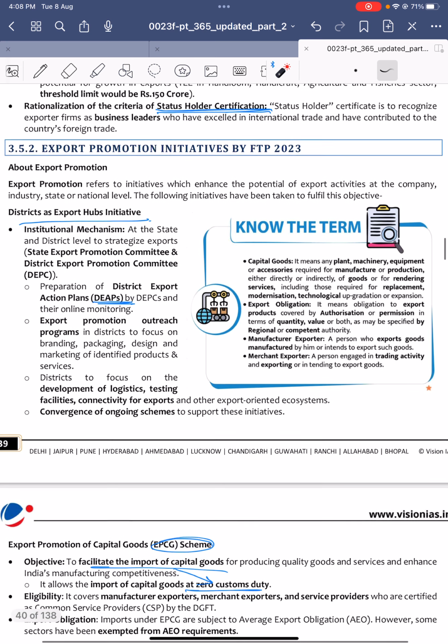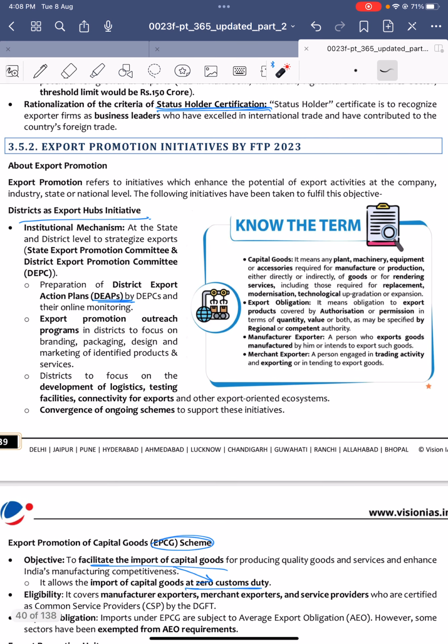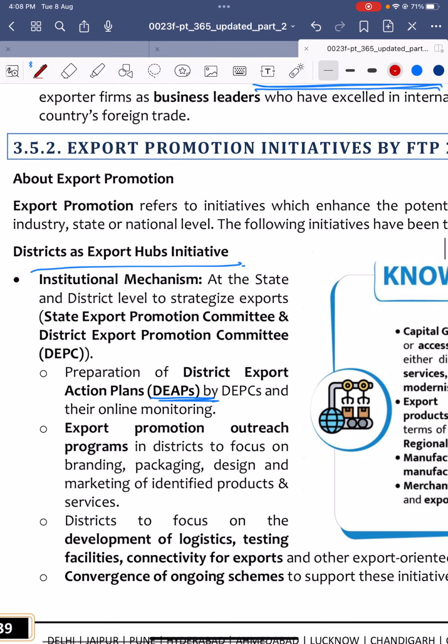What are the export promotion initiatives introduced by the government? First is the Districts as Export Hubs initiative. Under this, what the government did is, at state level,